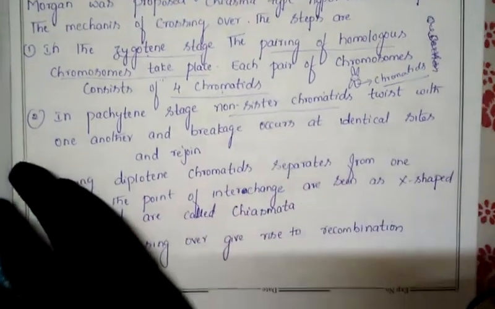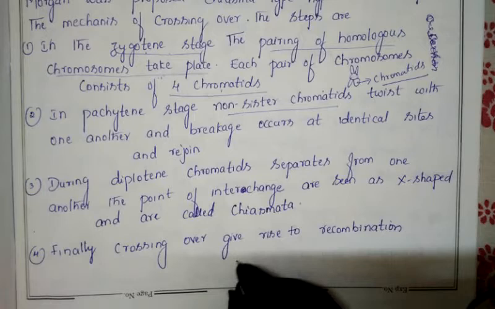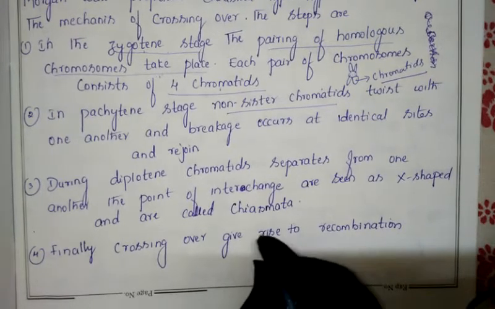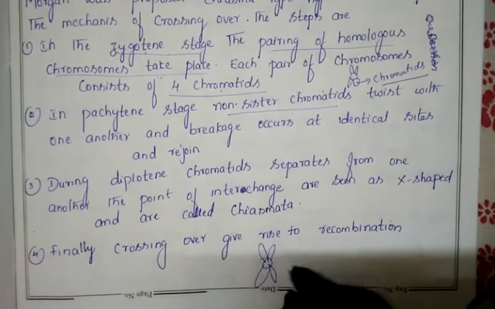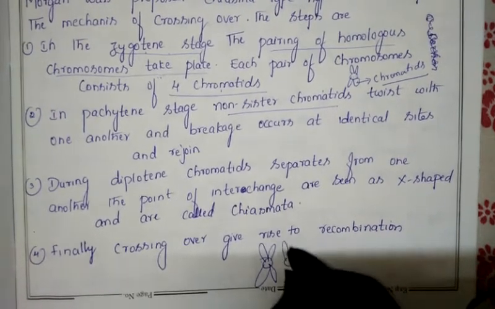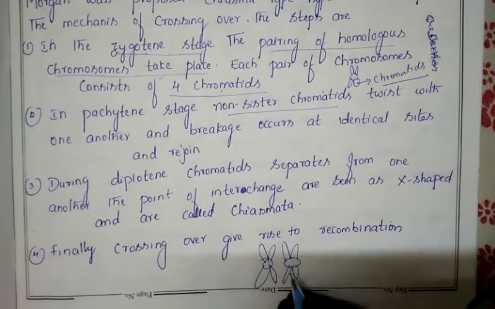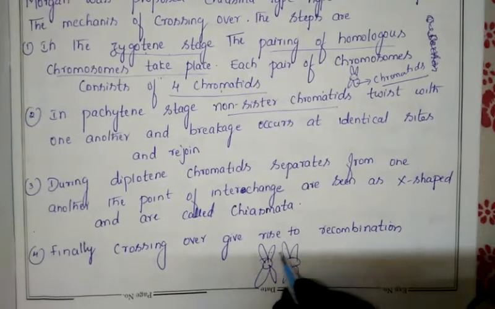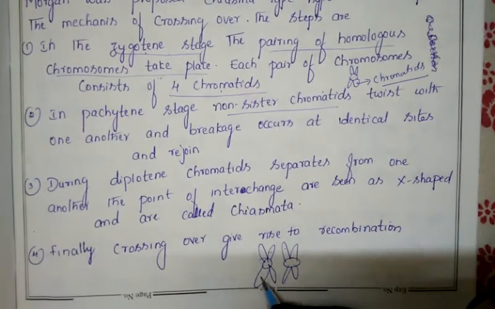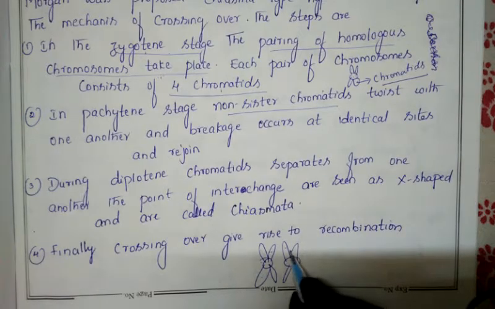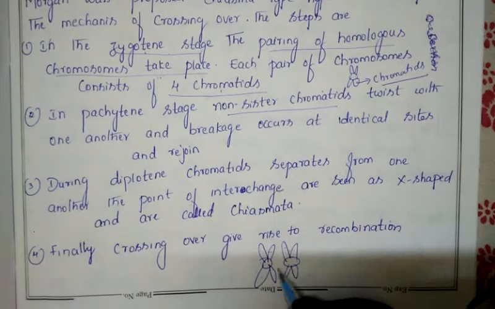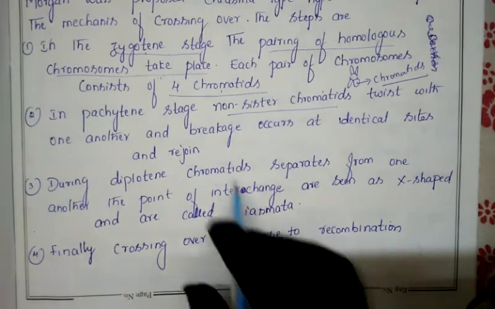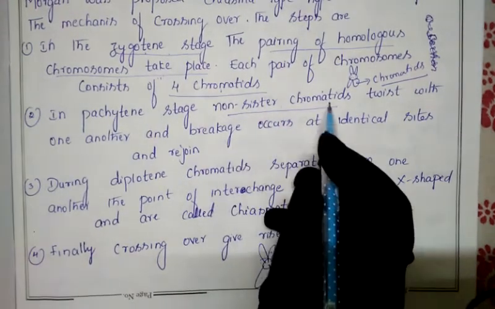Non-sister chromatids means one chromosome has come from your father, and the other from your mother. These chromatids belong to the other chromosome, so we call them non-sister chromatids.